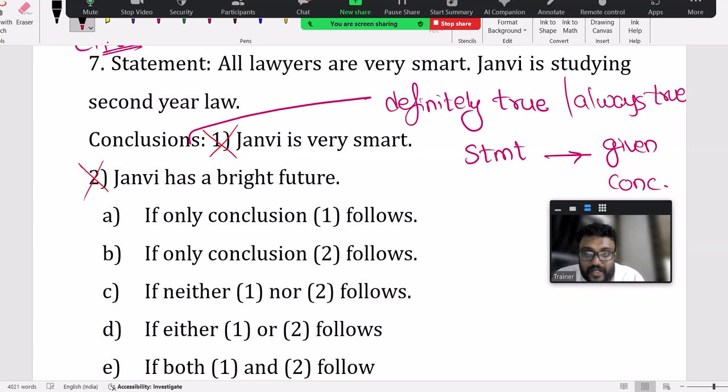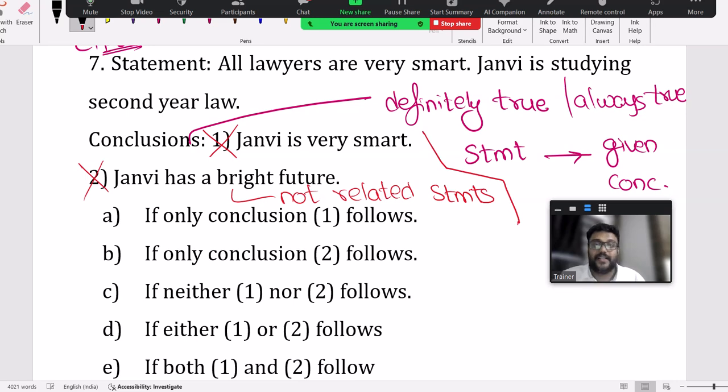See, this is not related to the statement. You have to decide with respect to the statement only. Don't put your own words, sir. Nowadays there are a lot of cases. Every day lawyers are having some cases, whether it is divorce case or political cases. So they are always busy, they have a good future. Don't put your assumptions here. As I clearly mentioned, for the given statements, you work on the statement. If it is not related to the statement, that's not the conclusion. Jahnavi has a bright future, it's not related to the statement. Throw it out. It's neither one nor two. Not both, dear. Neither one nor two.